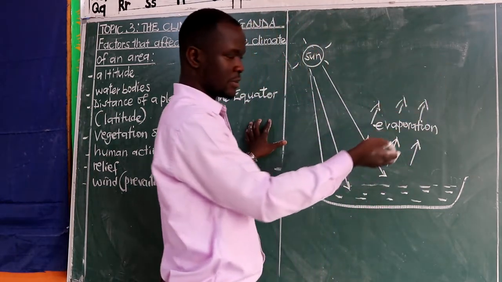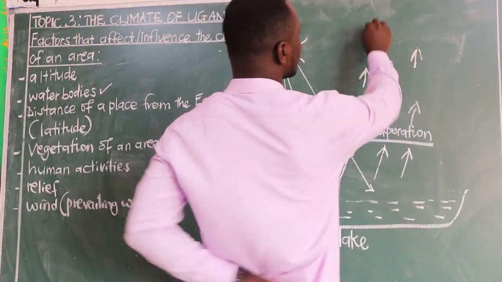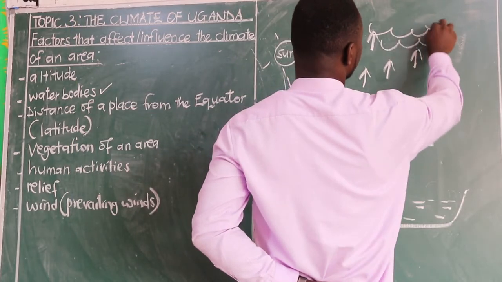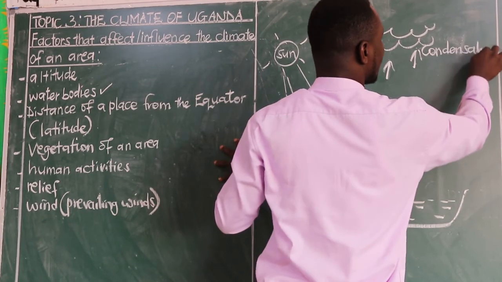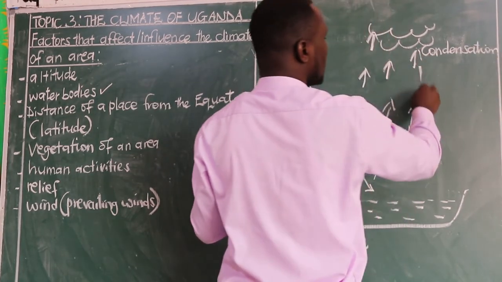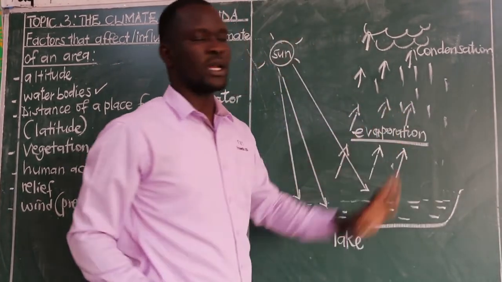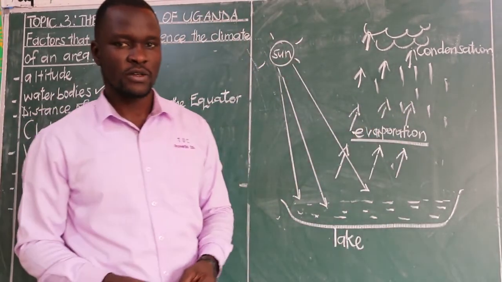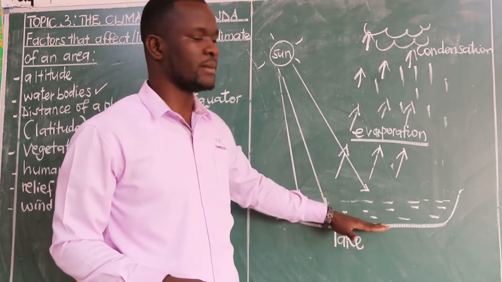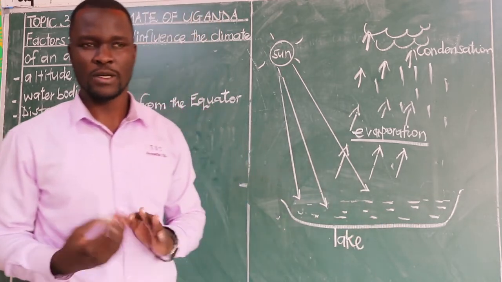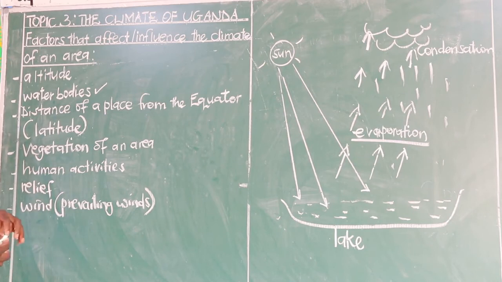Evaporation takes place. And when this water vapor goes into the atmosphere, it's going to condense. That is the process we call condensation. That will eventually lead into rainfall being received in an area, which will help to modify the climate of an area. So we have understood that the presence of a water body in an area can affect or influence the climate of an area.